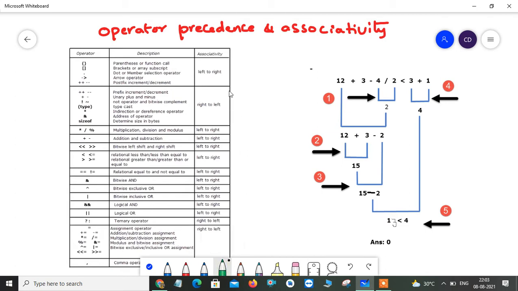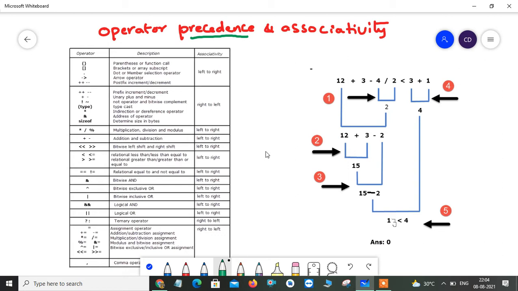Now we'll see what operator precedence is. Precedence is nothing but importance or priority. We have different types of operators available in C programming, like arithmetic, relational, increment, decrement, special operators, assignment operators and logical operators. Your expression is nothing but a combination of operators along with operands.